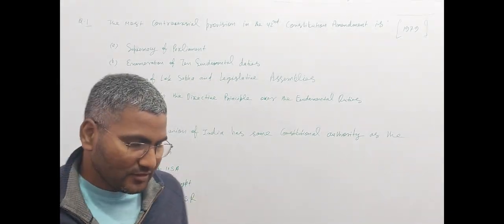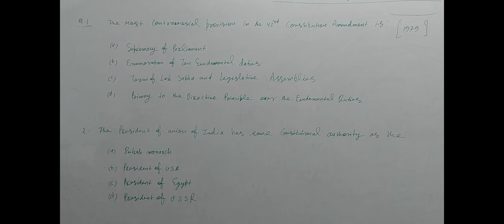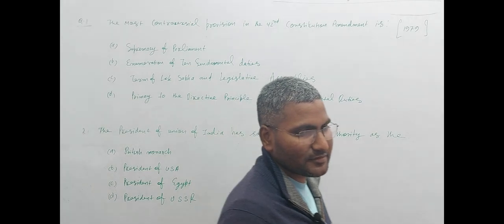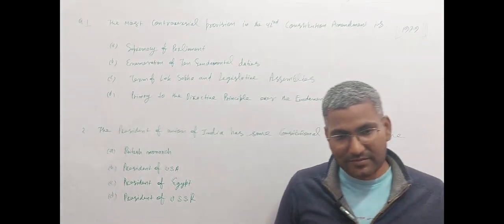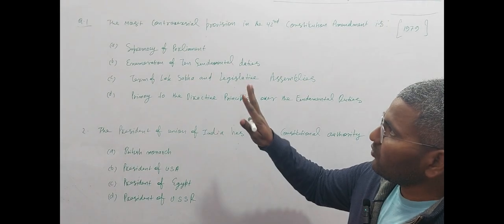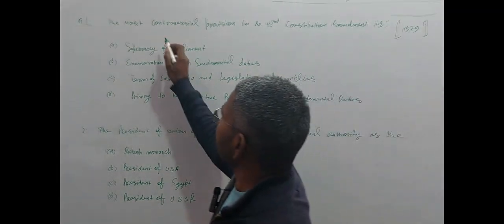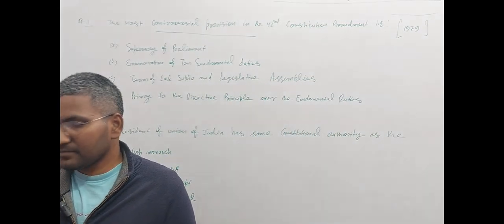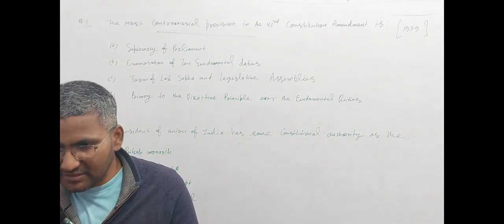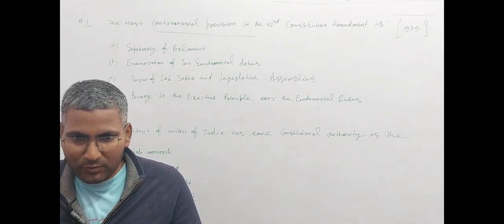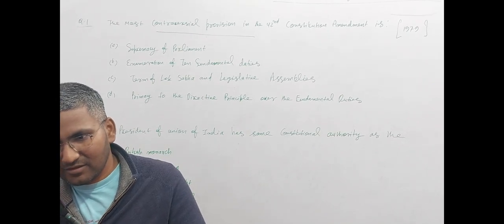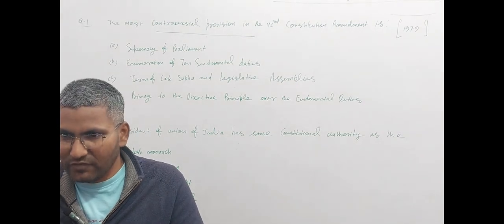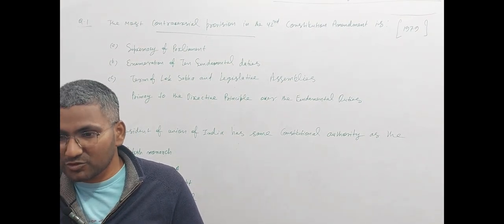The first question is: the most controversial provision in the 42nd constitutional amendment is. This question came in 1979. Controversial means that if there is any type of amendment in the constitution and the position is controversial, that is important for your exam, and important for the view you should have.